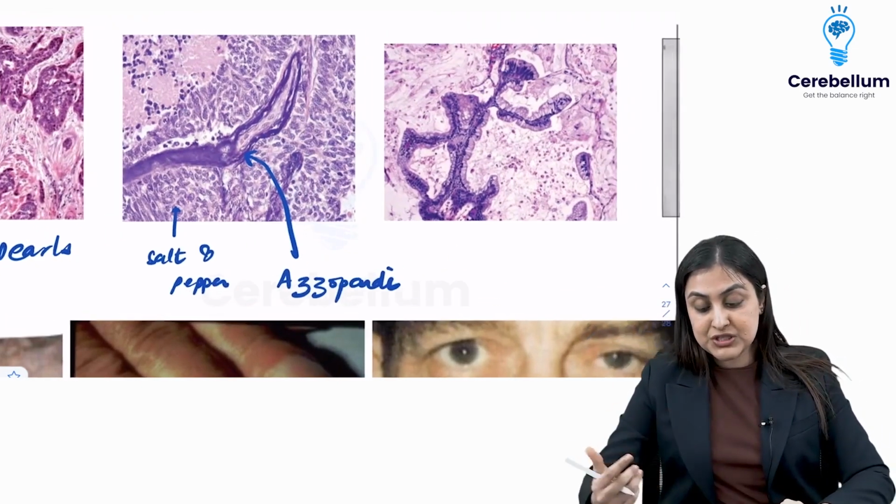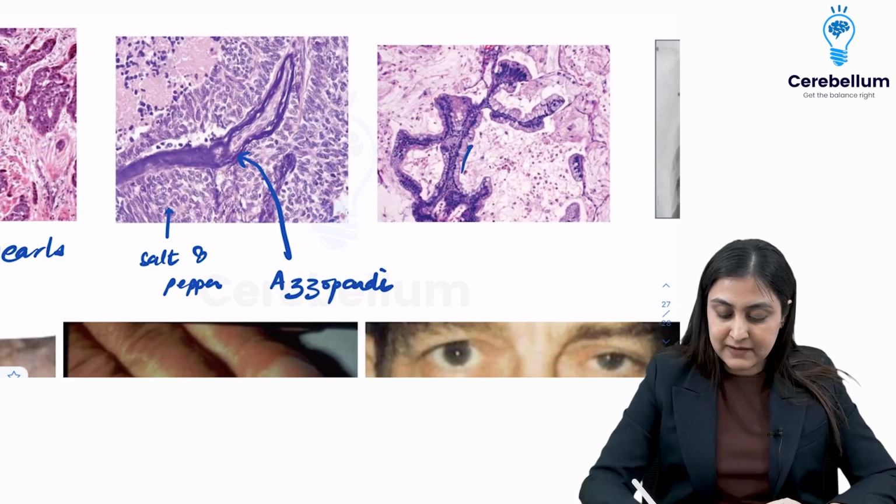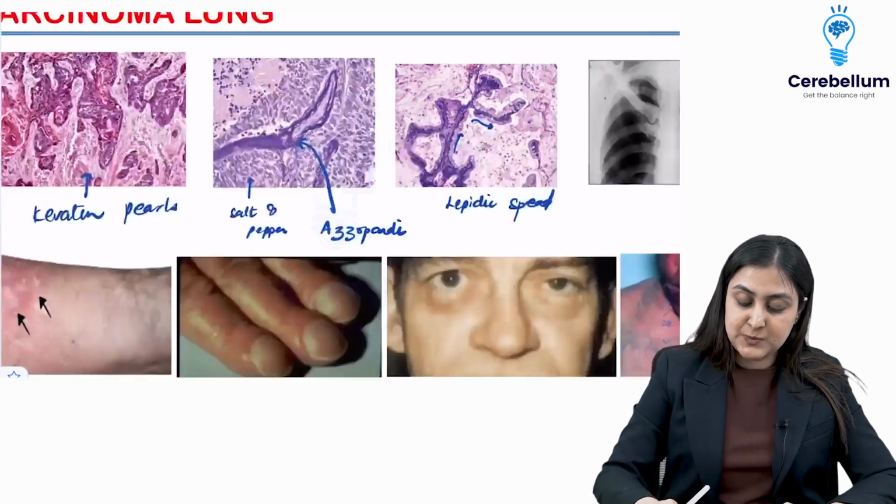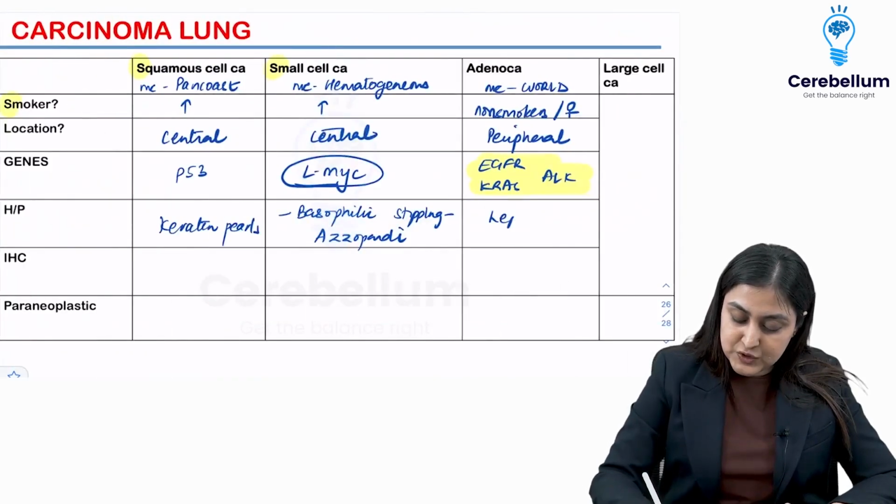In the mucinous type of adeno-CA, you will see how it spreads along the alveolar septae, which is known as the lepidic spread. Okay, so this spreads along the alveolar septae. So this is lepidic spread.